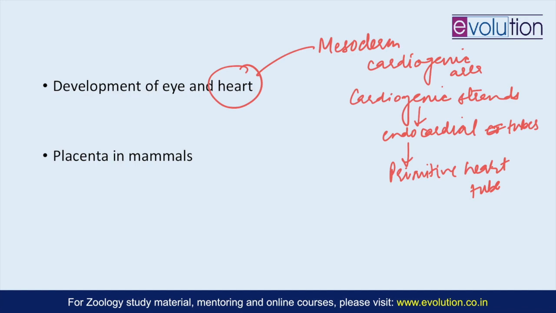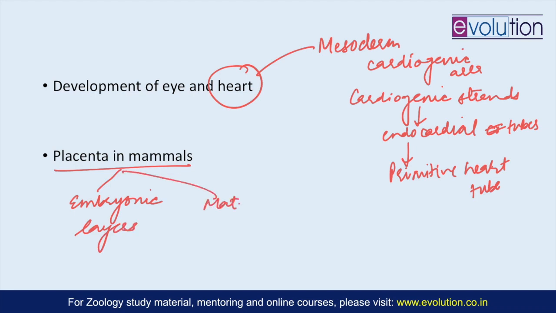Under the placenta in mammals, you should be focusing on the layers, the histology. So the placenta has the embryonic layers and the maternal layers. There are 3 layers in the embryonic layer: the fetal capillaries, fetal connective tissue, and fetal chorionic epithelium, and likewise 3 maternal layers: the uterine epithelium, uterine connective tissue, and the maternal capillaries.